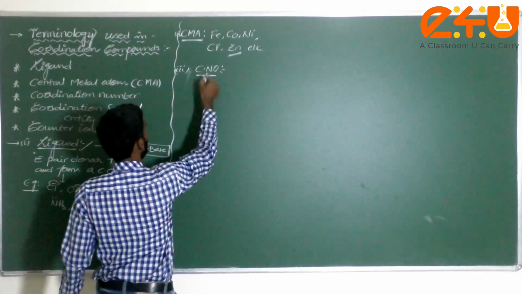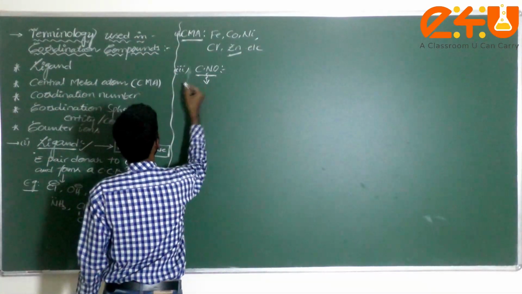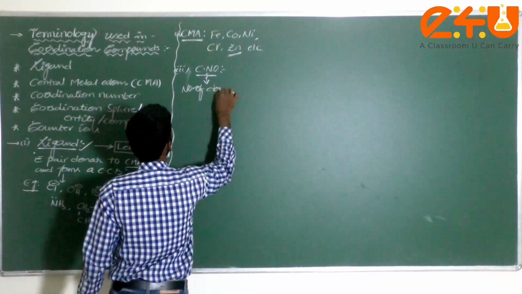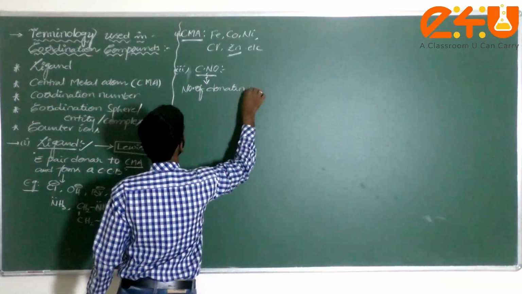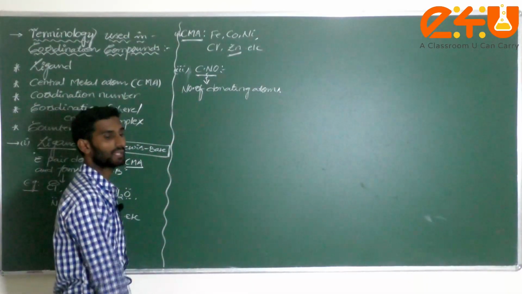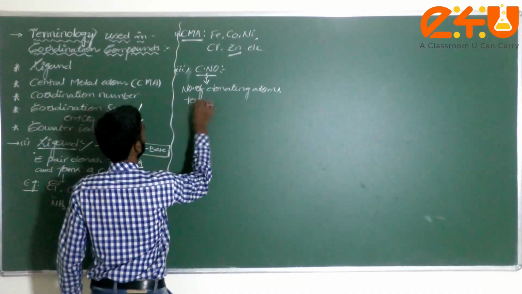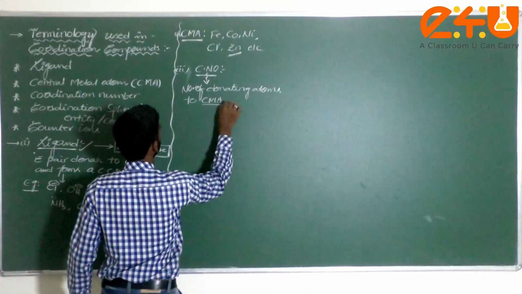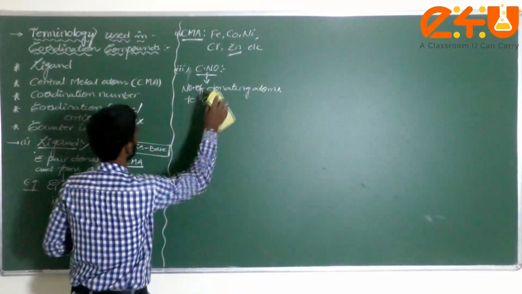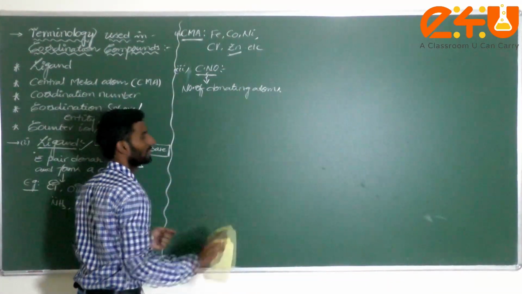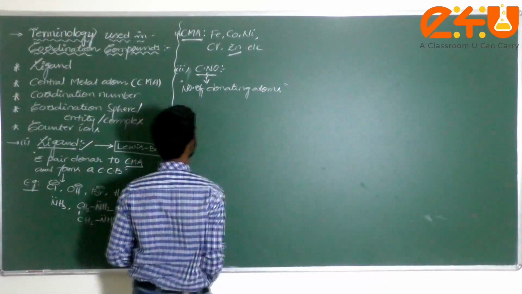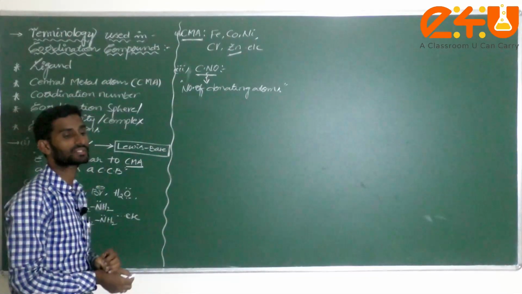The coordination number is the number of donating atoms, or the number of donors, to the CMA, the central metal atom. Understood or not? Generally, the number of donating atoms in a complex is called the coordination number.